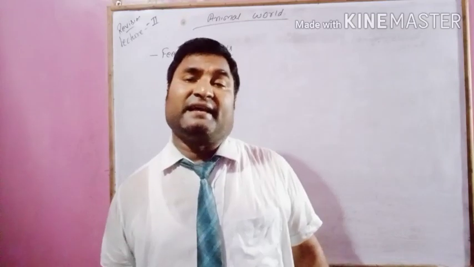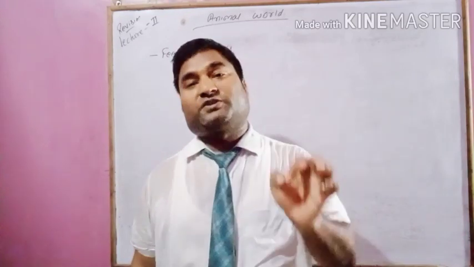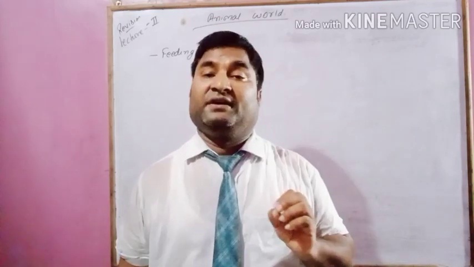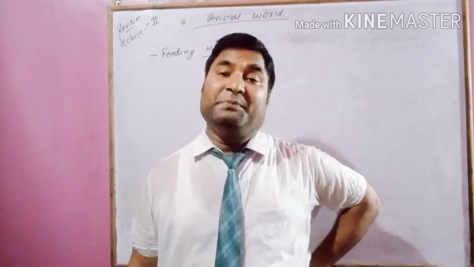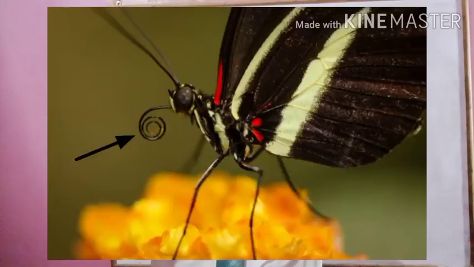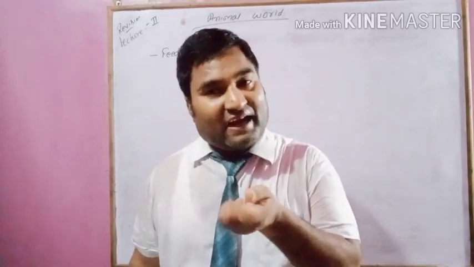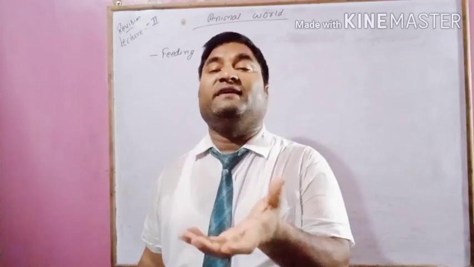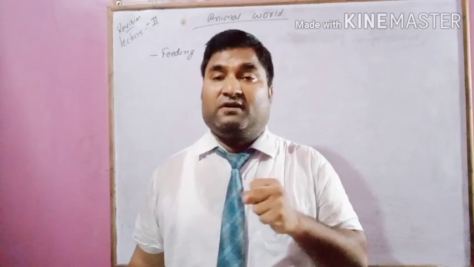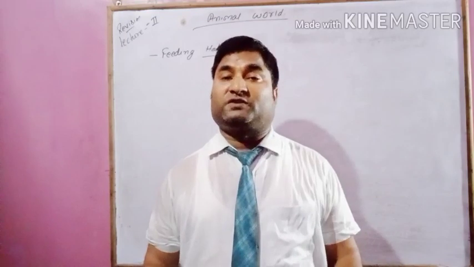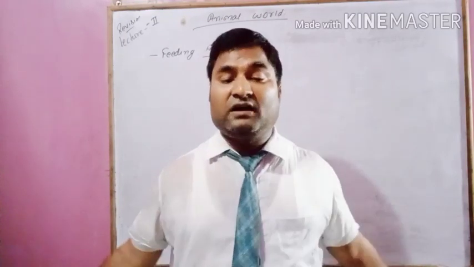Next is insects. Insects like mosquito have sharp needle like mouth parts, which they use to suck blood. Next is butterflies and bees. They have a long cylinder tube like structure which is called proboscis, which they use for sucking nectar from the flower. So the butterflies and bees use proboscis to take nectar from the flower.